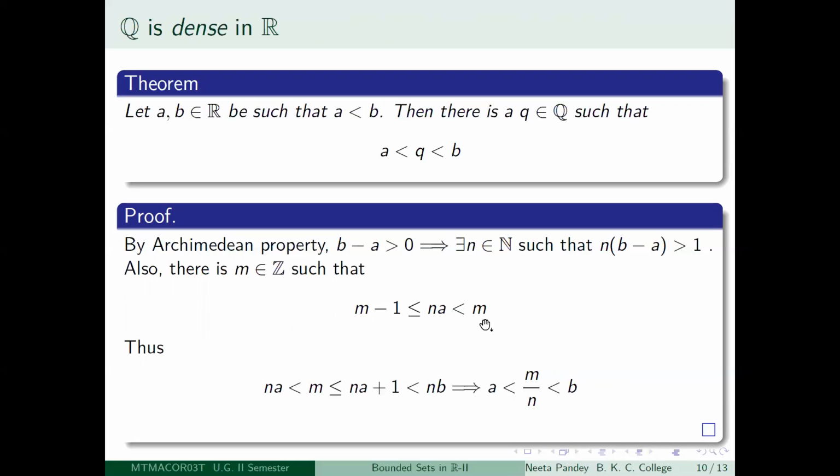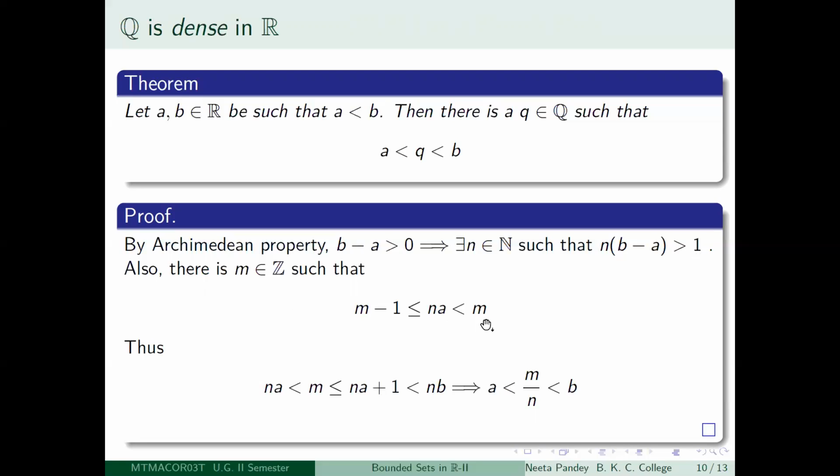Now let us look at it carefully. What is happening? na is less than m, so we list that down first. Then from the left hand side we get that m is less than or equal to na plus 1. Now look at nb minus na is greater than 1. So nb is greater than na plus 1. So you get na plus 1 less than nb. So what have you finally got? You've got na less than m is less than nb. I hope this is all right.